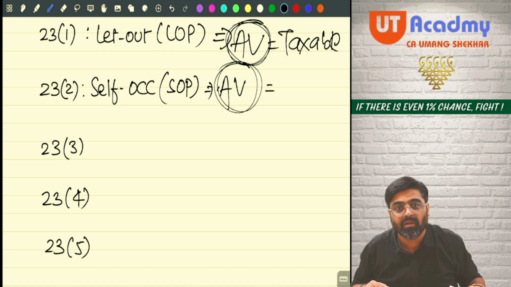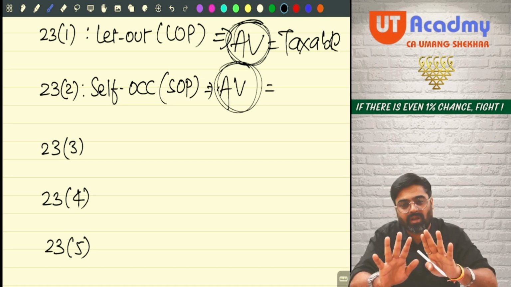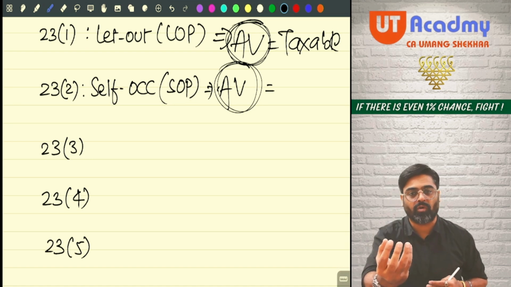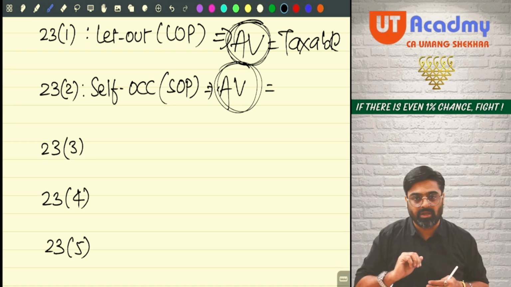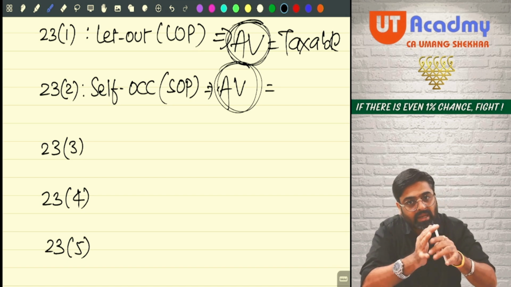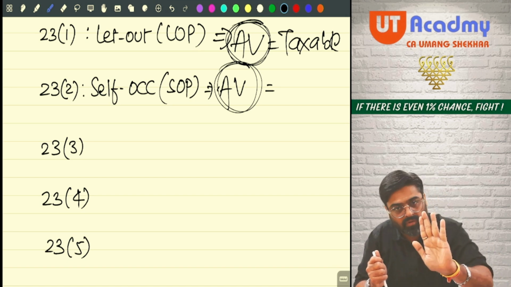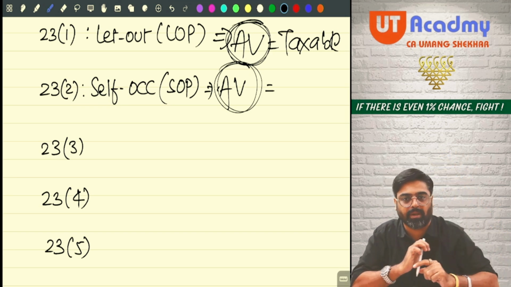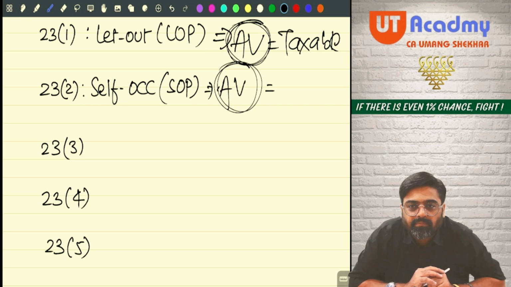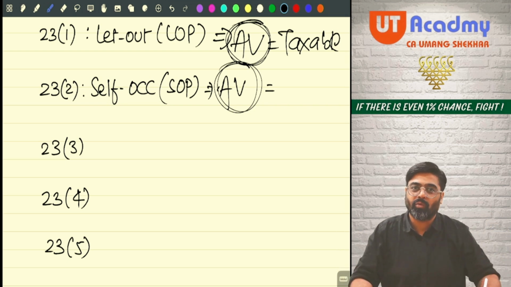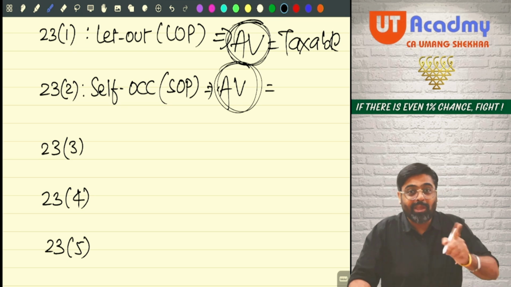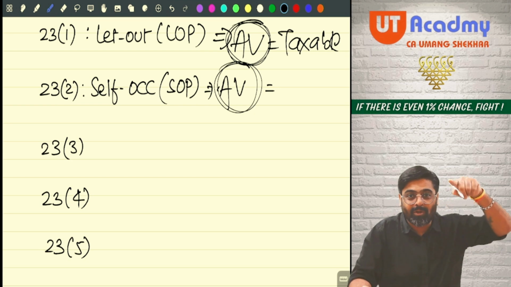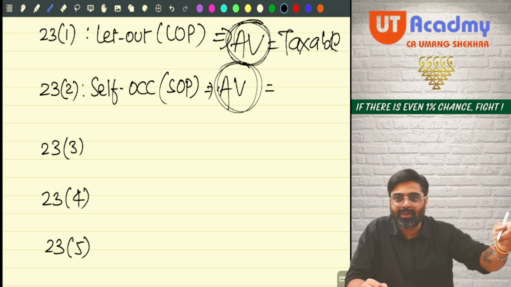Getting my point? Hence the government is saying, don't worry, we are not that bad people. Come on. The property which you are using for your own residential use, the annual value, the rent earning capacity cannot be exploited in the form of rent. No, don't worry, we will not charge tax on the rent earning capacity of such properties. Assessee became very happy. Wow. So if I start calling my property as SOP, the government will not charge tax on my annual value.